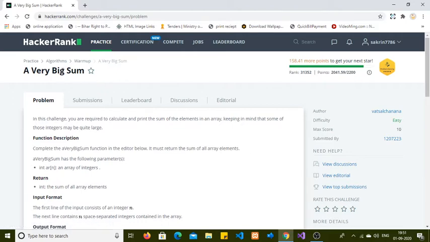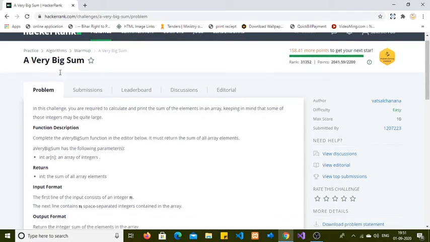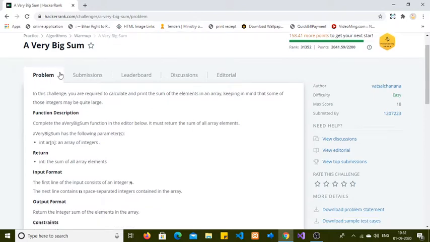Today I'm going to solve this HackerRank problem based on the array. What is an array? You might ask what is the array? An array is a linear data structure which stores data in a sequential manner. It means it will start storing from index 0 and go to n minus 1. So this is the very basic idea about the array.